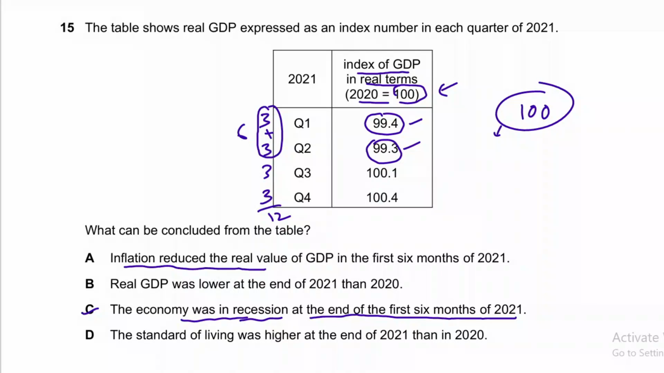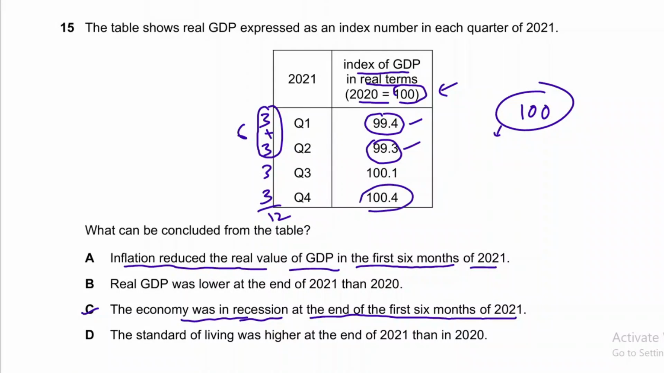Inflation reduced the real value of money, right, in the first six months of 2022. We basically don't know about the inflation rate, and these figures might not be representing the impact that is shown in option A. And real GDP was lower at the end of 2021 than 2020. So it is again not correct, because real GDP was lower at the end of 2021.